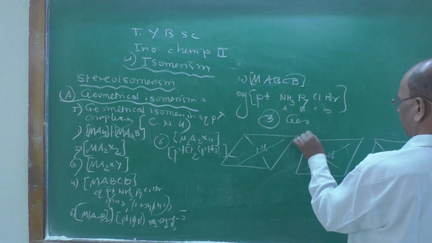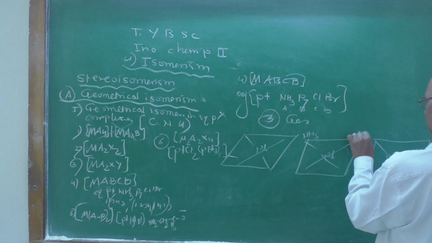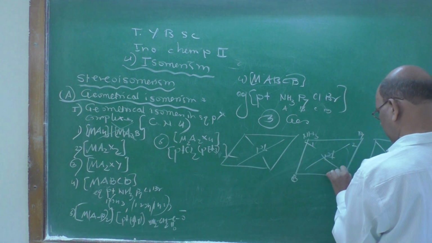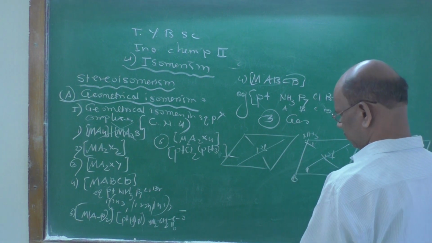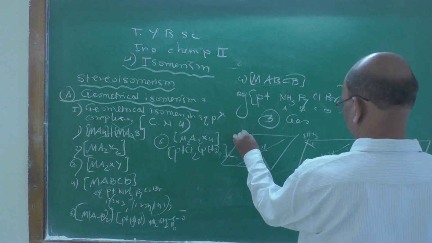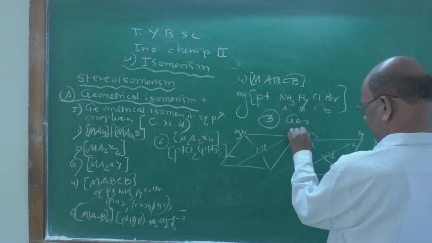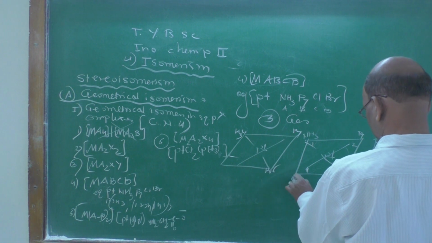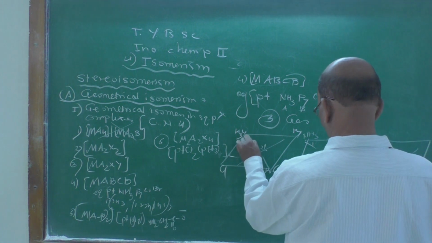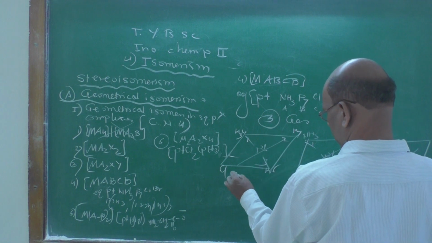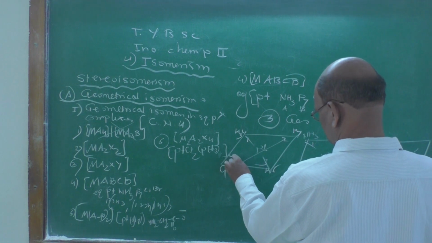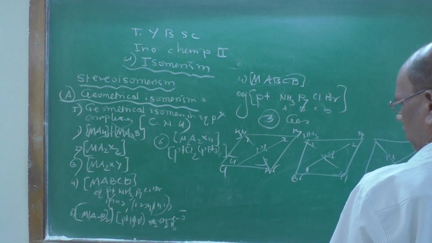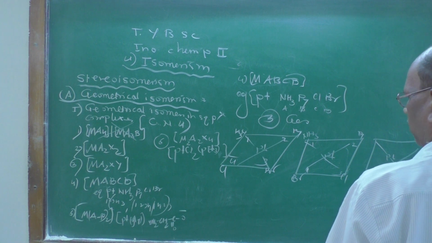So here NH3, pyridine, chlorine and bromine. It is 1, 2, 3, 4. Then again NH3, pyridine, then bromine and the chlorine. 1, 2, 3, 4.